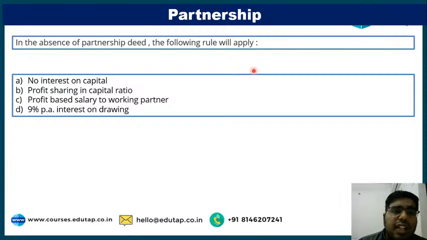Next is, in the absence of partnership deed, the following rule will apply. First, no interest on capital. Second is profit sharing in capital ratio. Third is profit based salary to working partner. D is 9% interest on drawing. So in the absence of partnership deed, which rule will apply definitely?